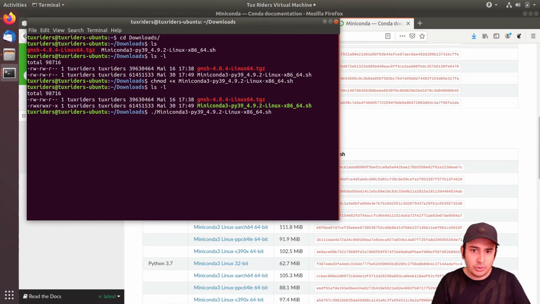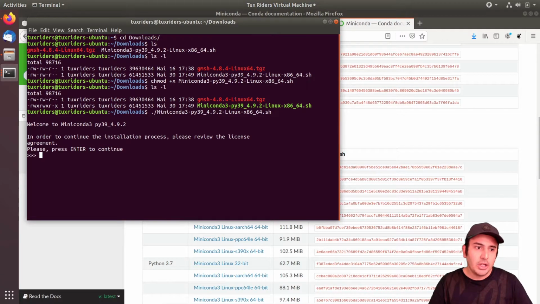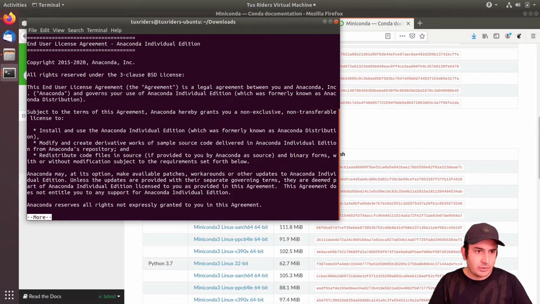So I go to run it, and when I press tab, it automatically completes the command for me. The previous time it didn't, because it knew that this command cannot run. It doesn't have the appropriate attribute. So I press enter. It says welcome to Miniconda. Press enter to go on. This is a sort of license agreement.